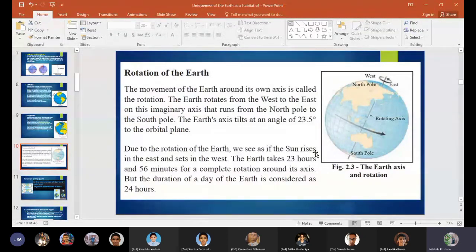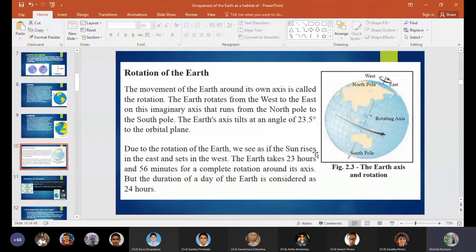On this imaginary axis that runs from the north pole to the south pole, the earth's axis tilts at an angle of 23.5 degrees to the orbital plane. Due to the rotation of the earth, we see the sun rising in the east and setting in the west. The earth takes 23 hours and 56 minutes for a complete rotation around its axis, but the duration of a day on earth is considered as 24 hours. So that you need to know.